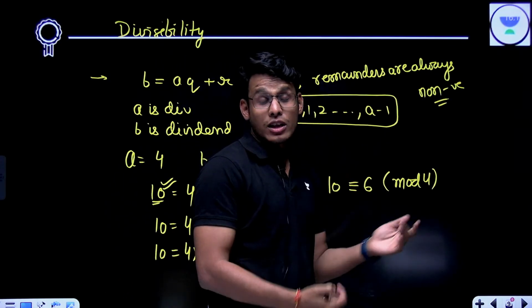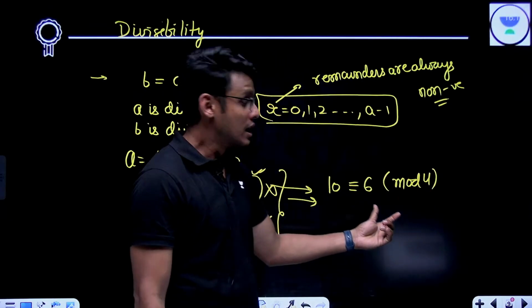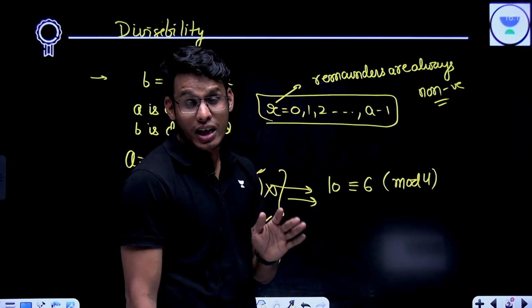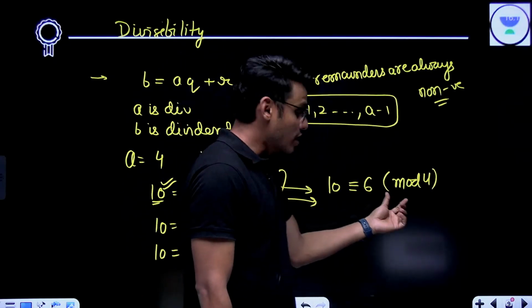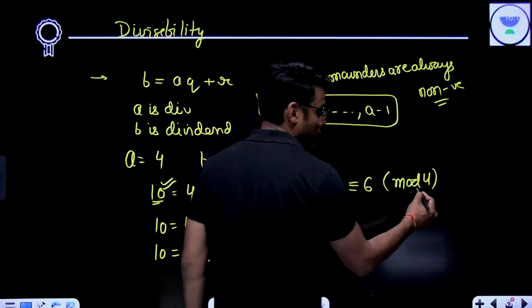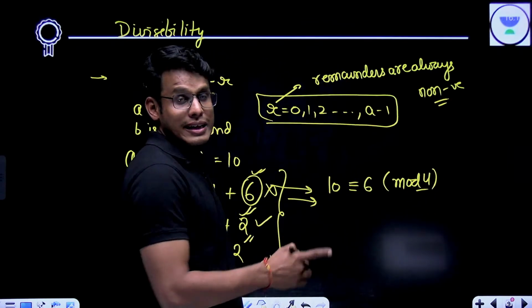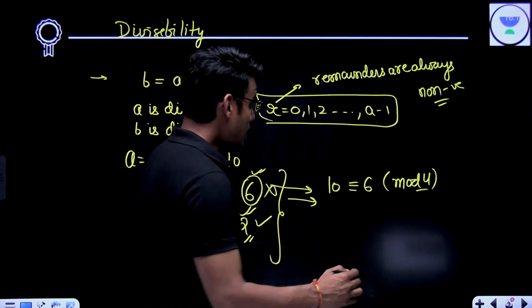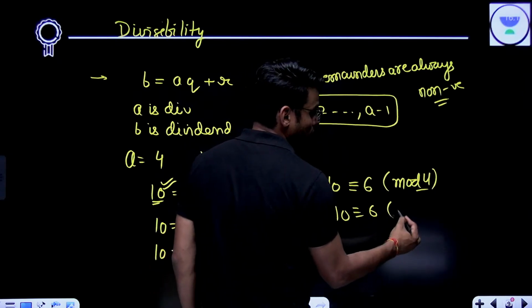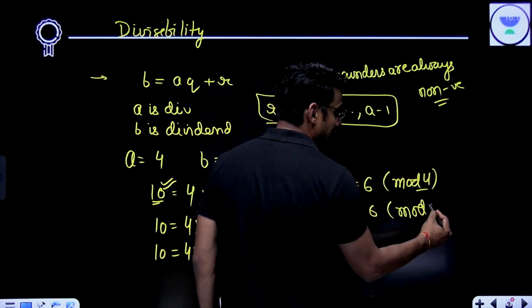But obviously the choice of divisor is very important. Please take a note of this. The divisor is 4. That is why 10 and 6 are congruent. But if you write 10 is congruent to 6 mod 5, then it is incorrect.